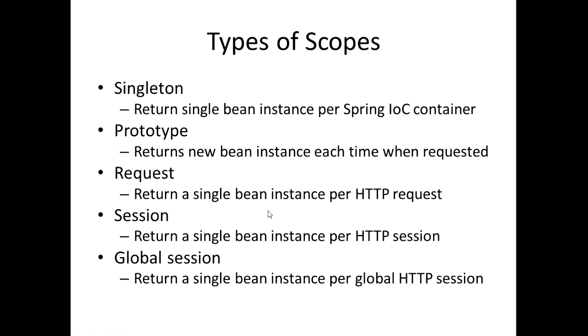The session is basically used to return a single bean instance per HTTP session, whereas the global session is used to return a single bean instance per global HTTP session. All right, so these are the different types of scopes. If you're ever asked to list out all the scopes in Spring, you know exactly what they are: the singleton, prototype, request, session, and global session.